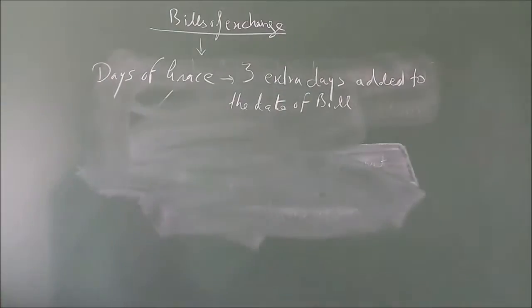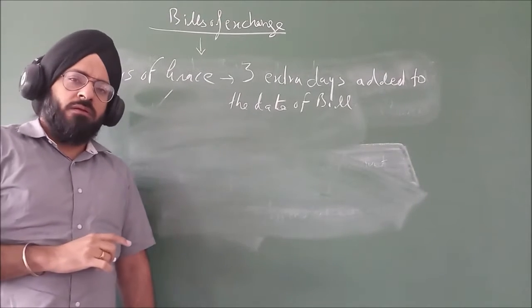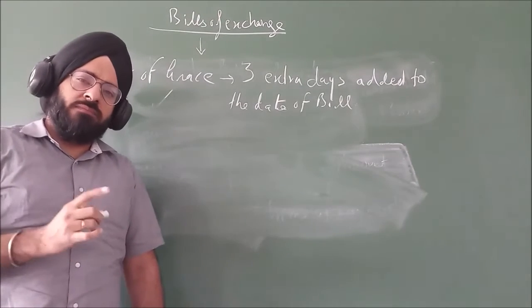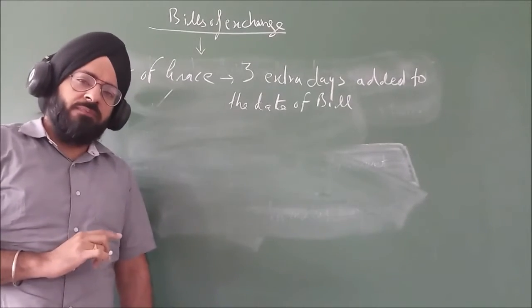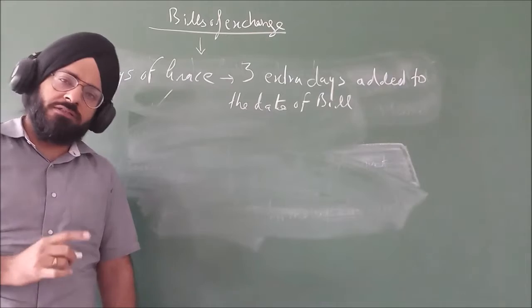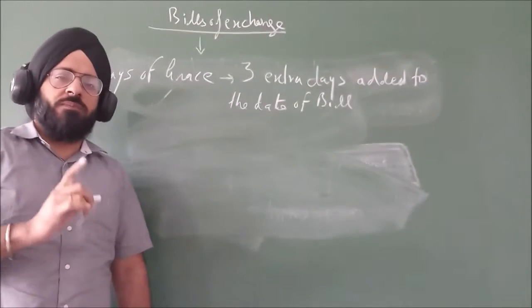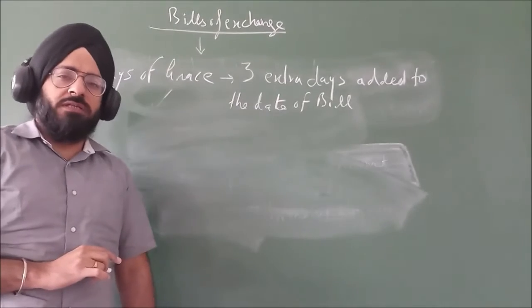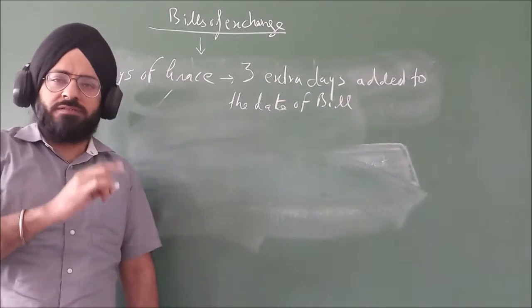Suppose B has to pay A rupees 10,000, and the bill is drawn on 1st January and it is a 3 months bill. So 3 months will be 1st February, 1st March, 1st April, then 3 days of grace, 4th April. Then the amount on maturity will be received on 4th April. That is days of grace.